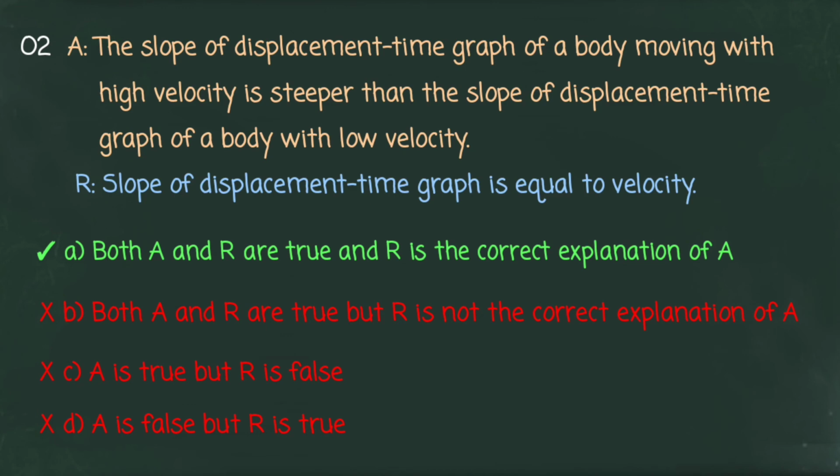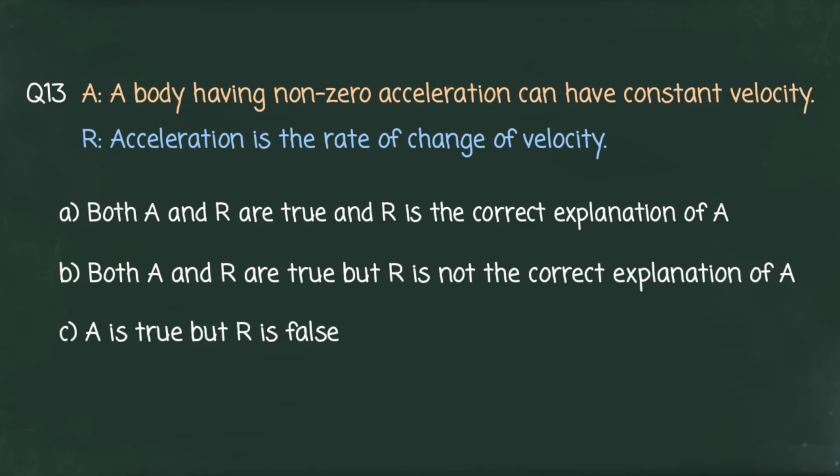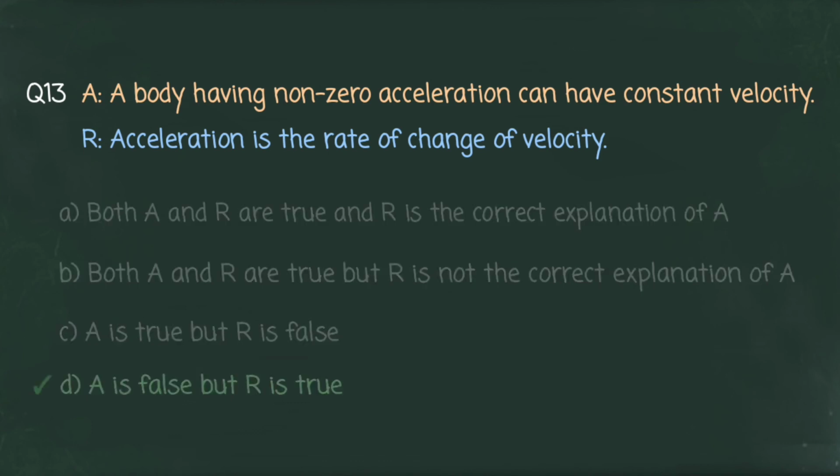Now let us move on to our next question. Assertion: a body having non-zero acceleration can have constant velocity. Reason: acceleration is the rate of change of velocity. You can select your answer. Now let us see the correct option. Option D is correct. That is, assertion is false but reason is true.